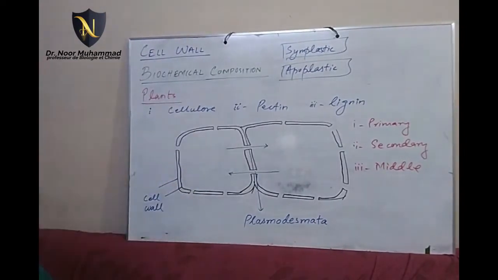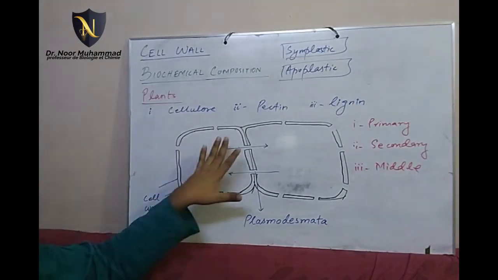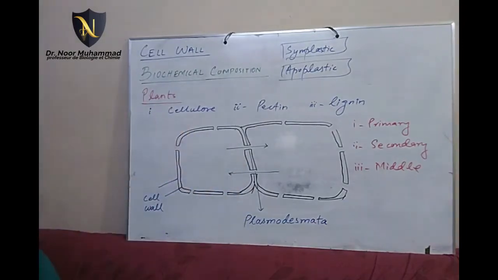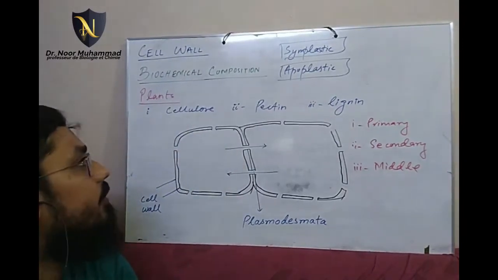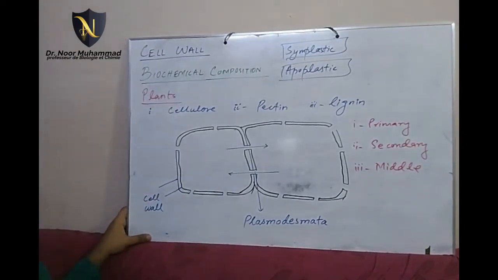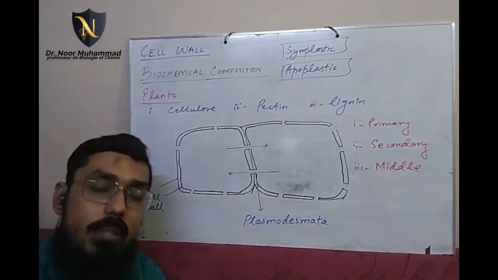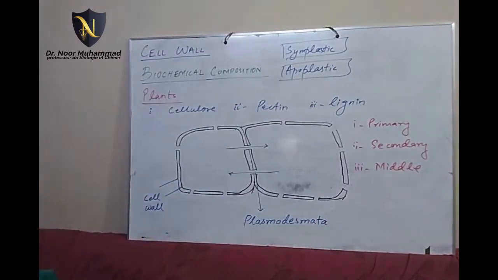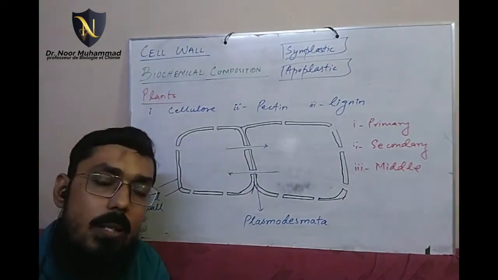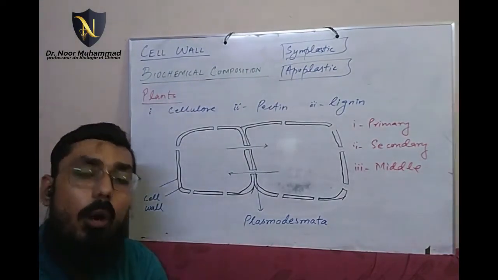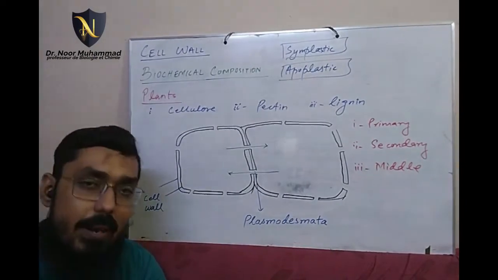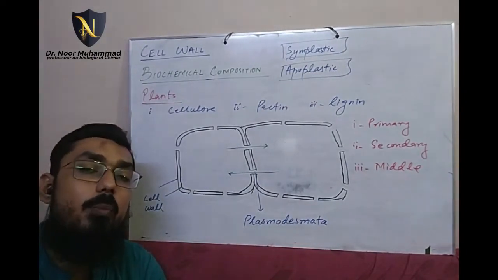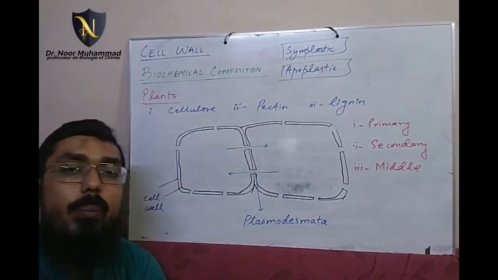Okay, is that clear? So this is the last part that we had to discuss about cell wall. I think we are clear up till now. Let me repeat this: when the cell wall forms in plants, due to incomplete deposition of the constituents of the cell wall, there are spaces which are left, and those spaces are called plasmodesmata, and those spaces now play their role as communicating windows between two cells.